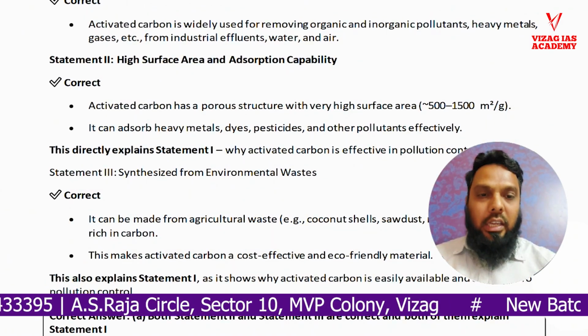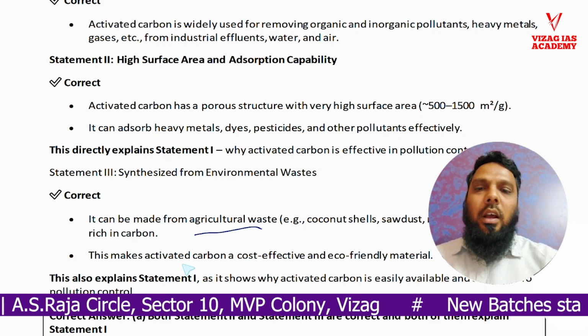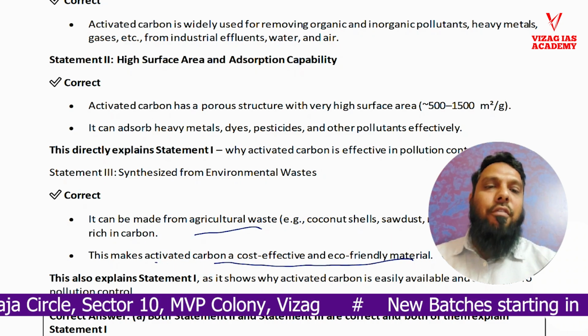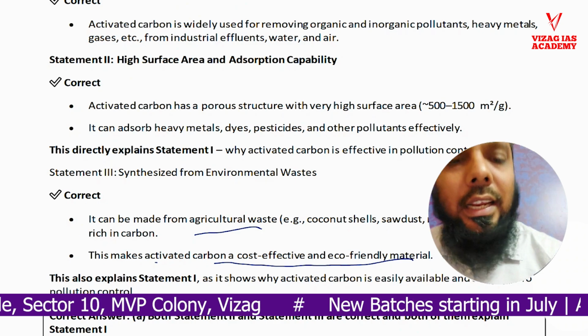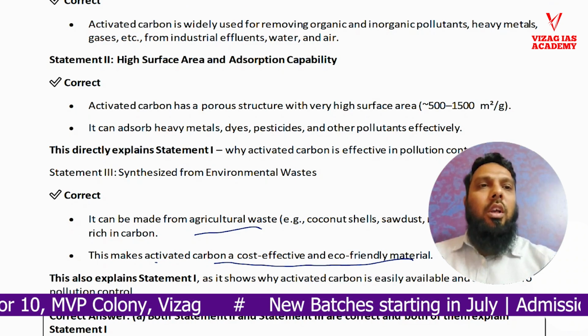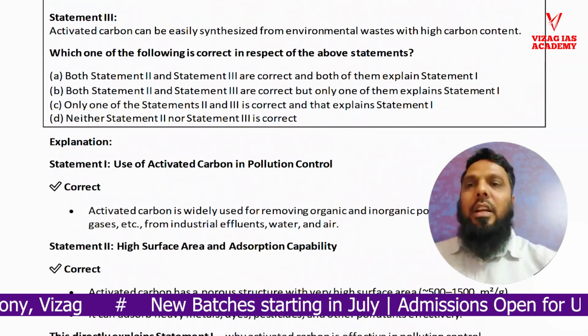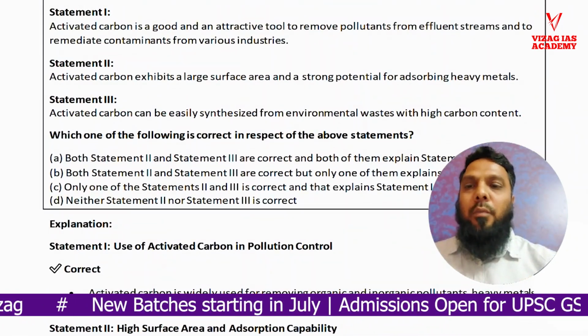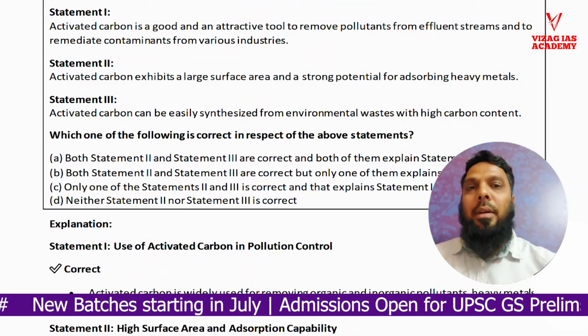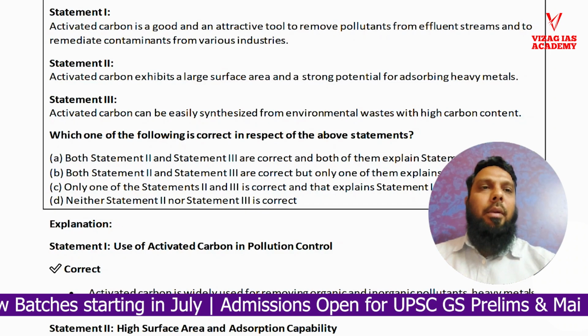It can be made from agricultural waste, and it's also a cost-effective, eco-friendly material. Therefore it can be made easily. When it is cost effective and when it absorbs heavy metals, we can definitely say that both statement 2 and statement 3 are supporting statement 1.